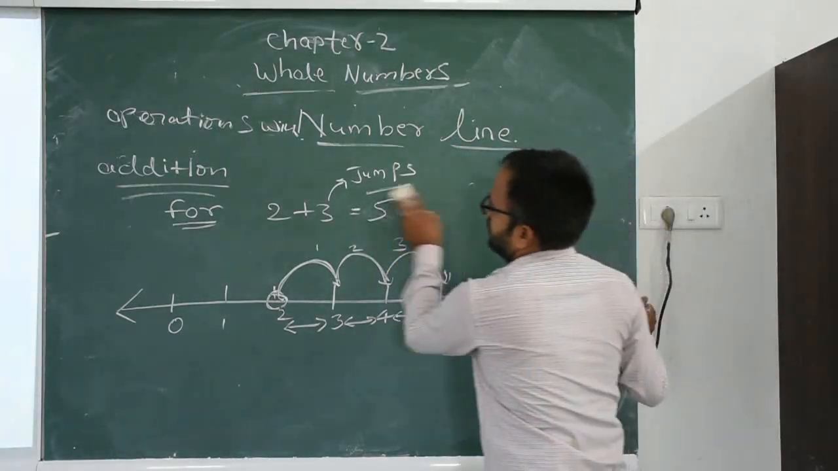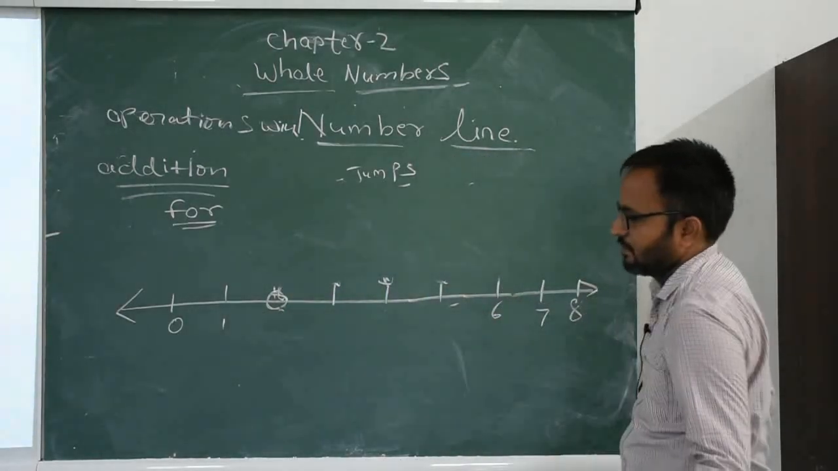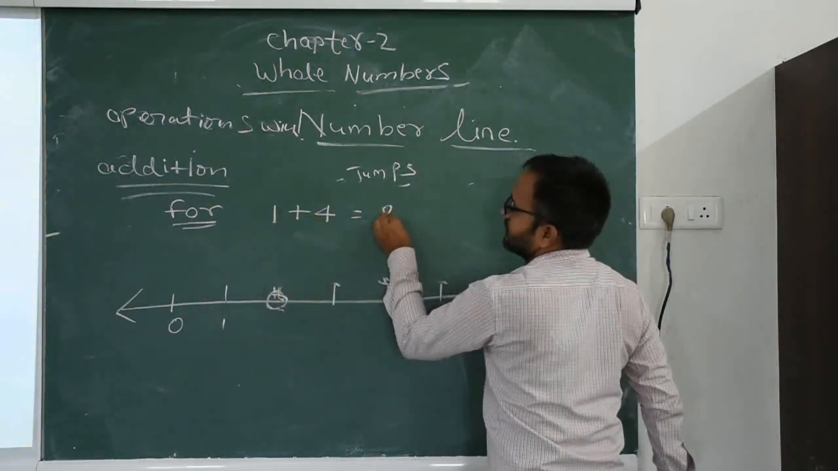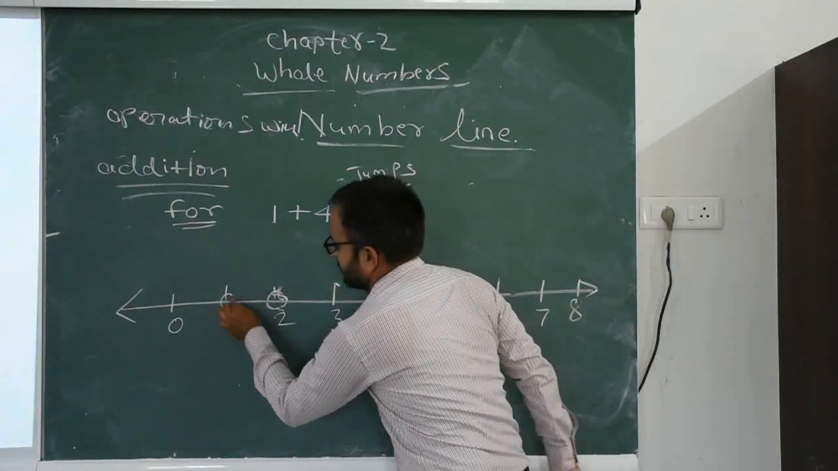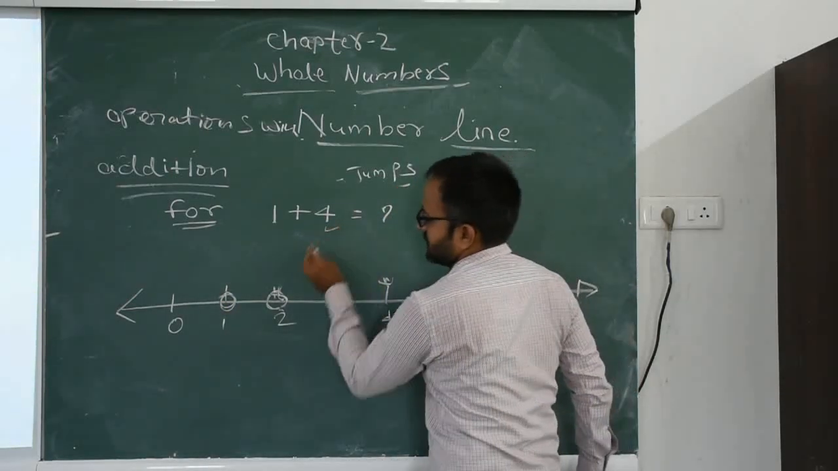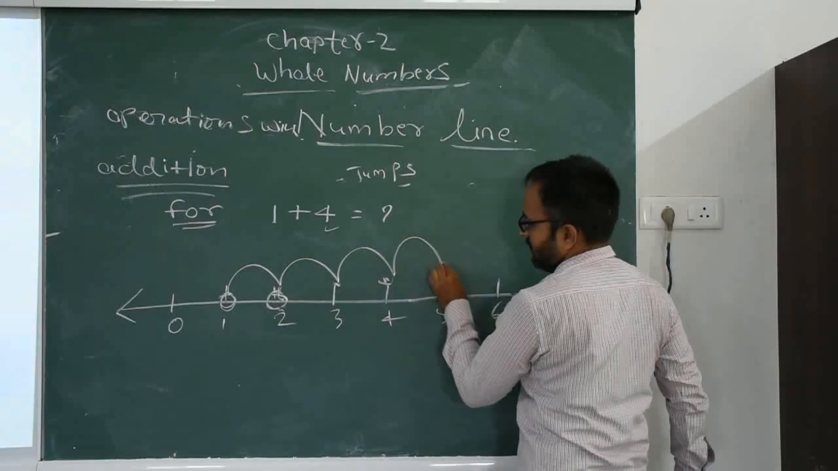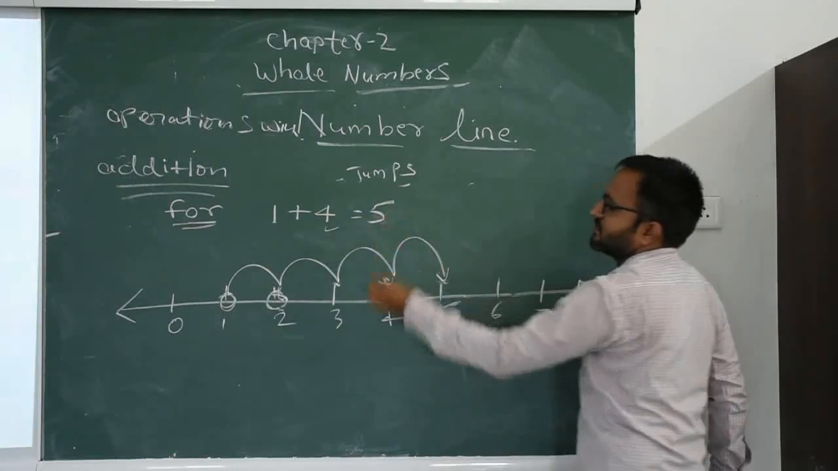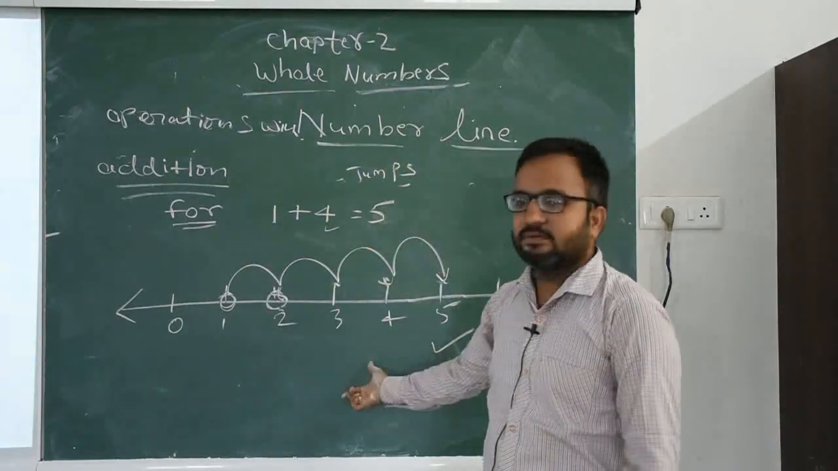Now we take another example, 1 plus 4. Start from 1. Now we add 4. How many jumps? 4 jumps. Start from 1: first jump, second jump, third jump and fourth jump. Which number do we reach? 5. So 1 plus 4 equals 5. So this is the theory of addition with the help of the number line.